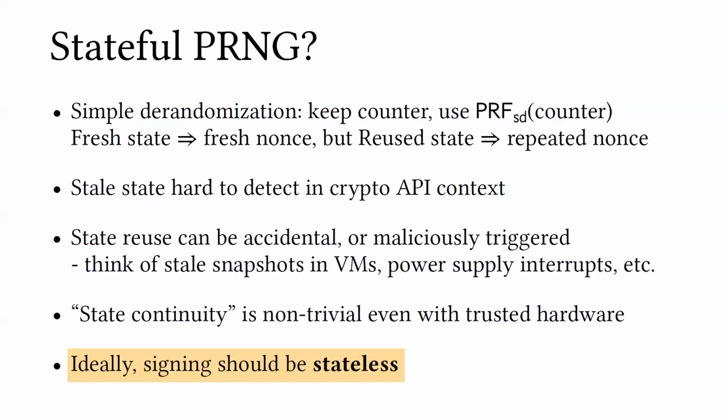One way that you could think of de-randomizing any signature scheme, or any distributed signature scheme, is by maintaining some sort of stateful pseudorandom number generator. So you keep some sort of counter, and every time you hit a button, the counter increments, and then you get a fresh random value. Unfortunately, it's easy to see that if you repeat state, if you reuse a counter in this mode of operation, you will reuse a nonce, and that's a catastrophic failure that you'd like to avoid.